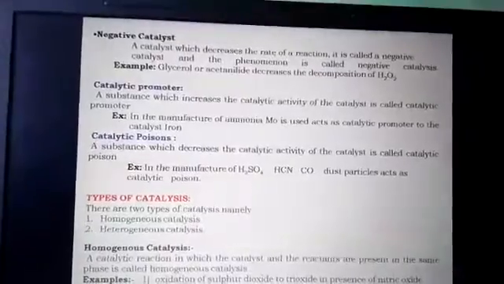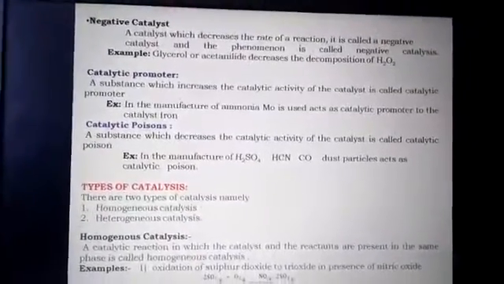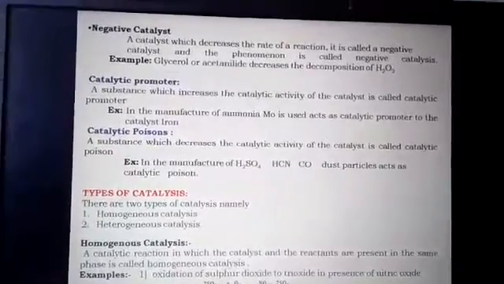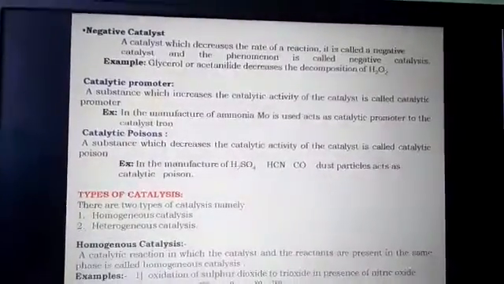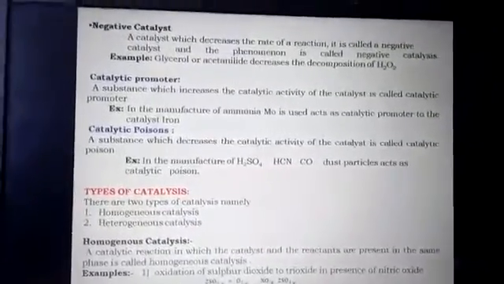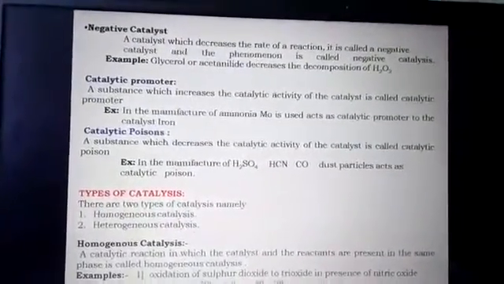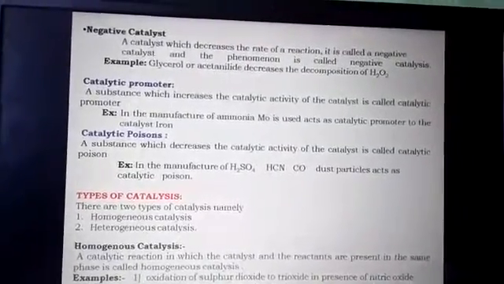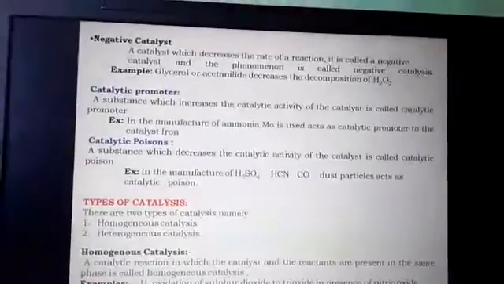If the physical states of the reactants as well as the catalyst are the same, then it is called what? Homogeneous catalysis. If the physical states of reactants as well as catalyst are different, then that is called what? Heterogeneous catalysis.